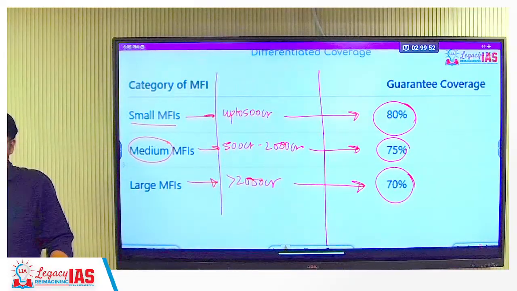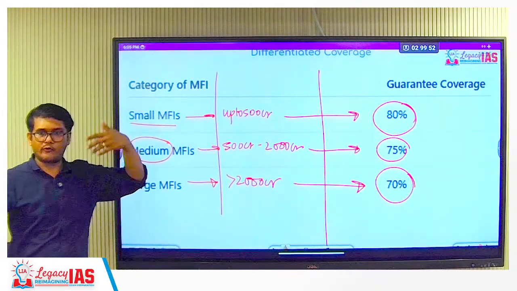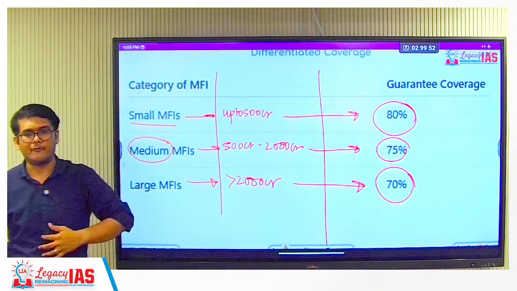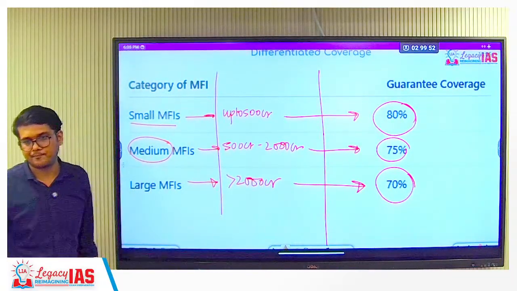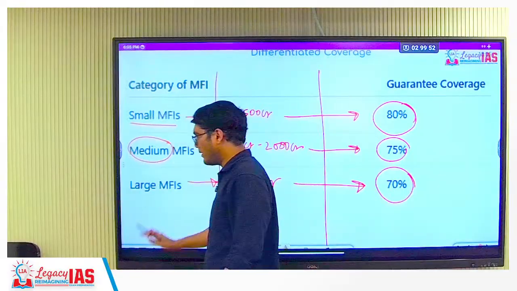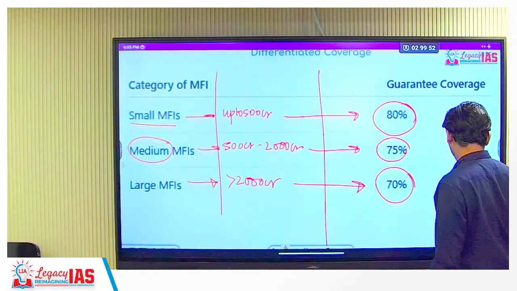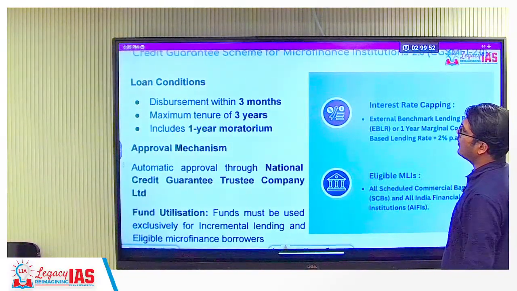That is why only 70% is secured. Correct, absolutely. And at a lower level, you are securing more because they will need more coverage to be secured. So this is how you should draw this table, all things in one place. That is more than enough in this particular news.